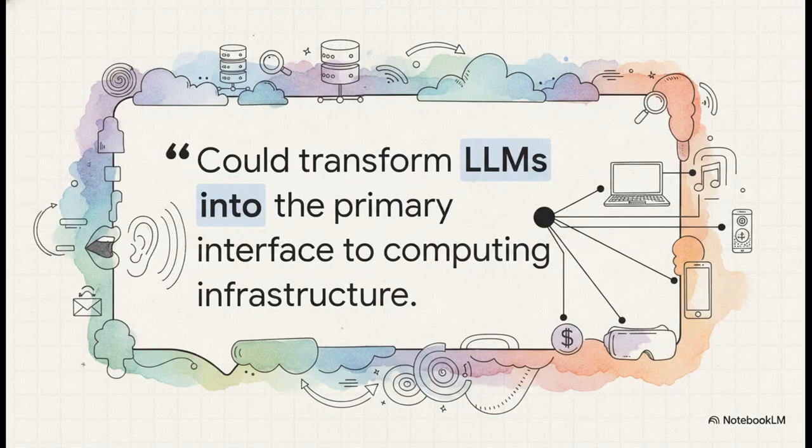The researchers note that transitioning AI to invoke the vast space of change in cloud APIs could literally transform large language models into the primary interface for the entire web. Just imagine simply speaking, and an AI flawlessly controls the internet's sprawling infrastructure on your behalf. If AI becomes the ultimate master contractor for the web, will we ever need to manually click, scroll, or code again? Thank you so much for joining me for this explainer, and keep learning.